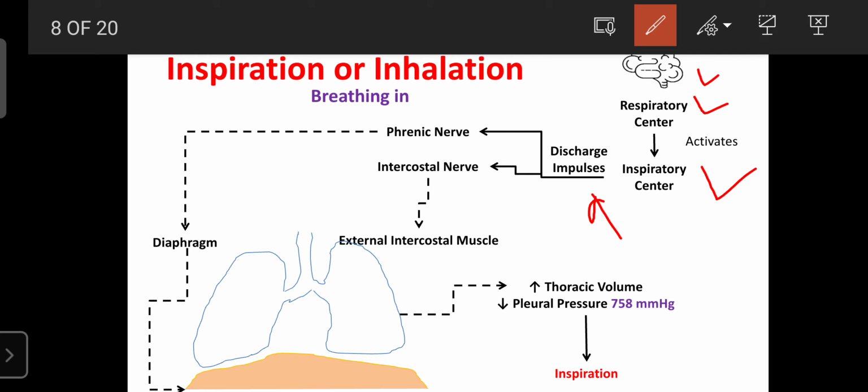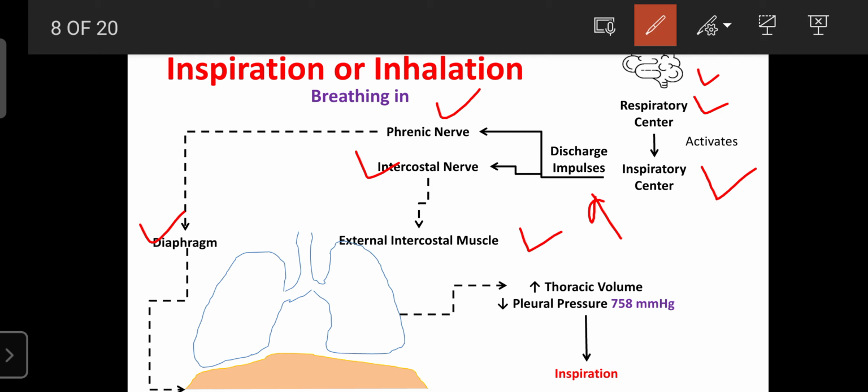Those impulses are carried towards the diaphragm and the external intercostal muscle by the phrenic nerve and the intercostal nerve. The phrenic nerve innervates the diaphragm and sends the message from the inspiratory center to the diaphragm.